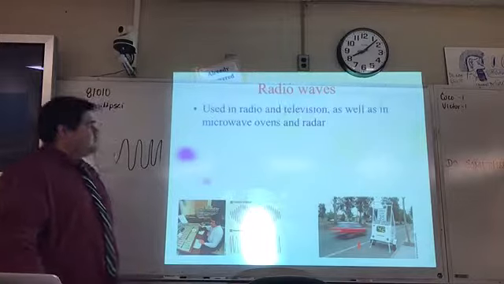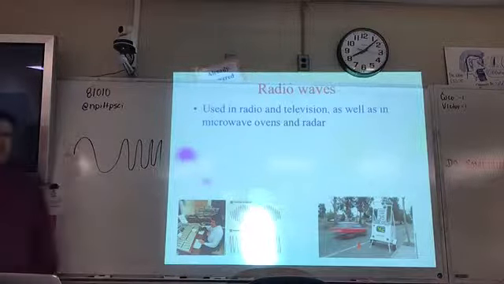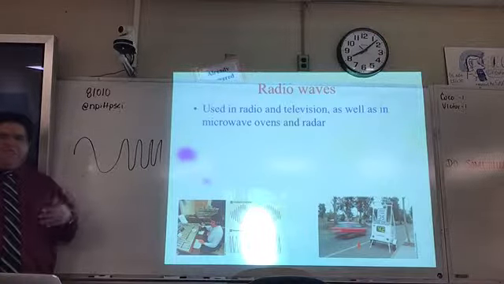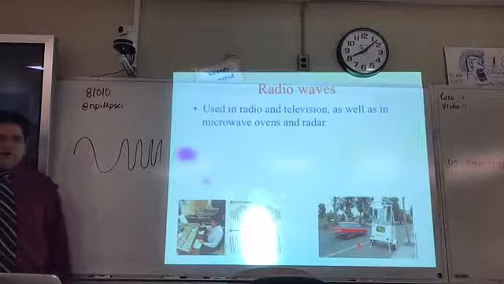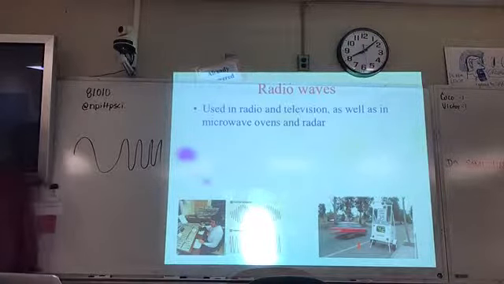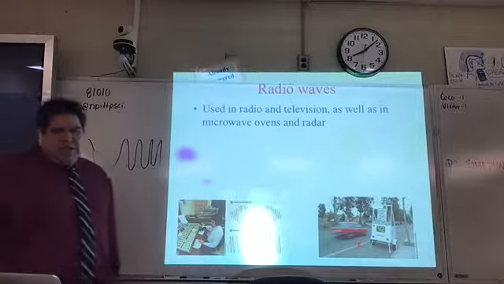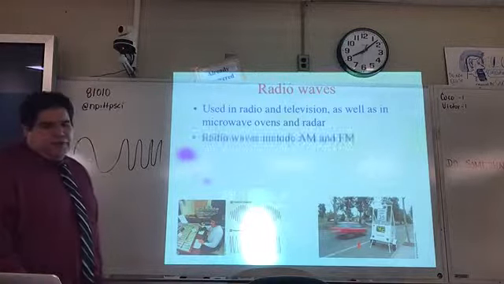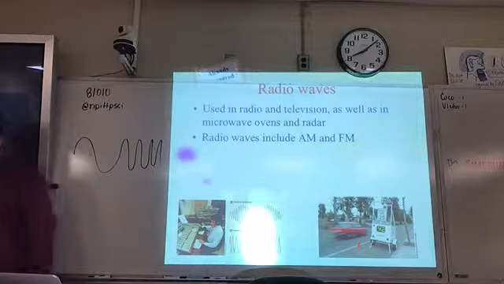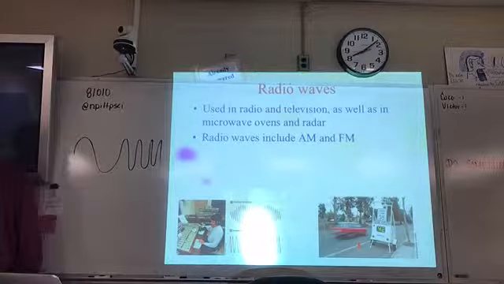Radio waves are the ones that, like in your car, send the signal through the air that reaches the antenna, which allows you to hear music in your car. It also works for the television as well, especially if you use an antenna and you're not using cable. Microwave ovens also use radio waves. Microwaves are the highest frequency of the radio waves, so radio waves are kind of a category.